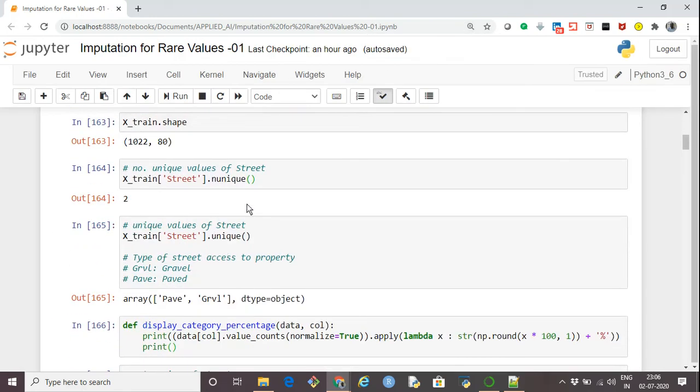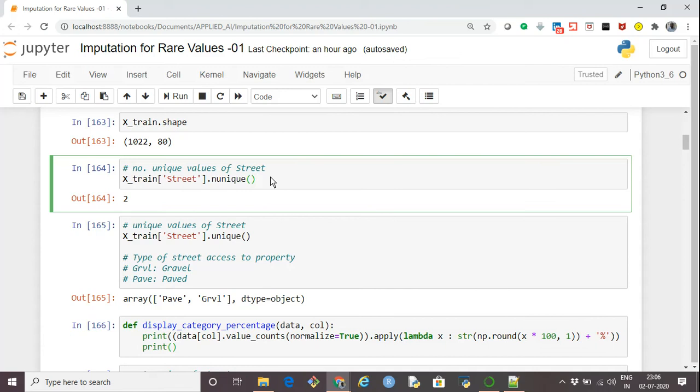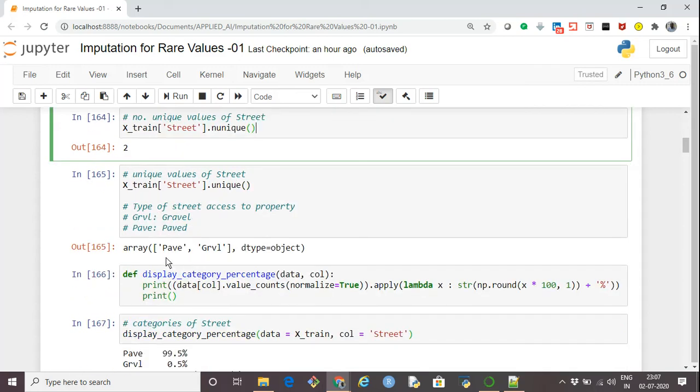Now let's start with one such column. I'm taking the street column from the train dataset, and we'll first find out the number of unique values it has. It is two unique values. So this is a category with low cardinality. Let's see what these two values are. I can print them using X_train street dot unique. It will print the unique values present in this particular column, street. So these are the two values: one is gravel, and the other is paved.